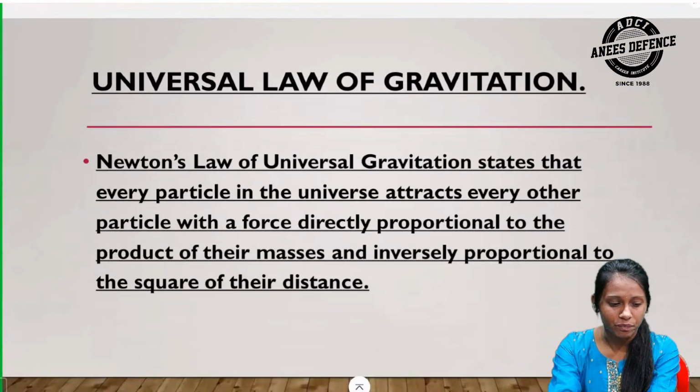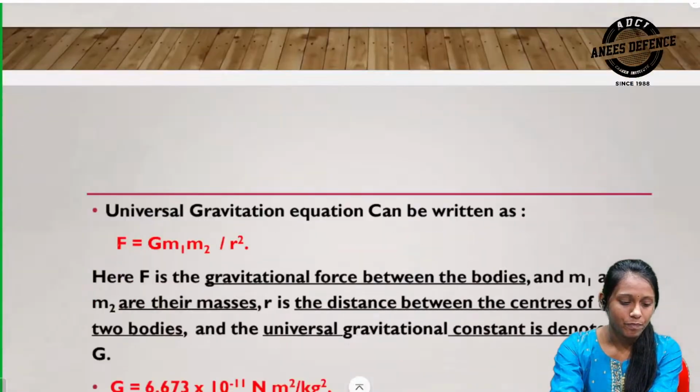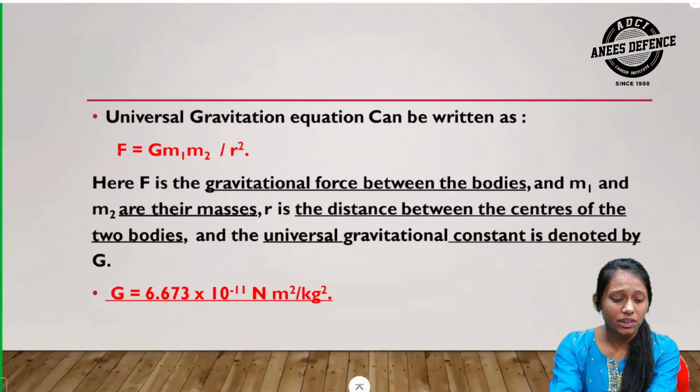Then our last point, the universal law of gravitation. Newton's law of universal gravitation states that every particle in the universe attracts every other particle with a force directly proportional to the product of their masses and inversely proportional to the square of their distance. The universal gravitation equation can be written as F is equal to G m1 m2 by r squared.